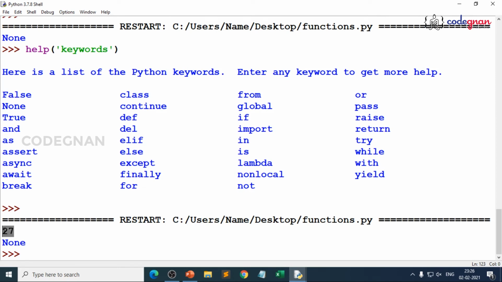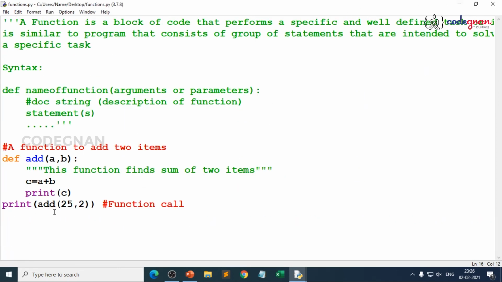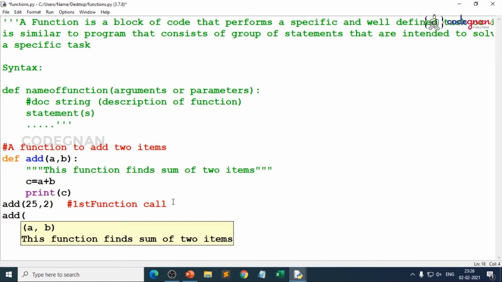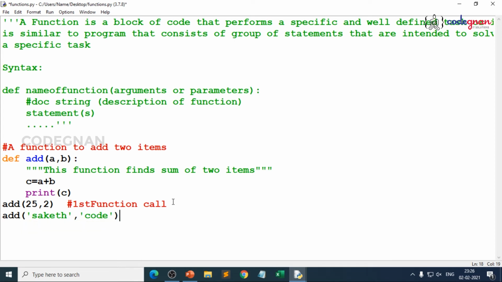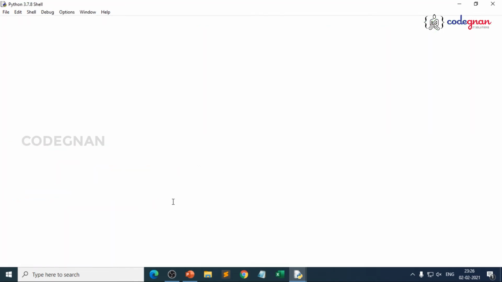You got 27 here, but you got none. Once you give print in the function logic, you need not have print here. So you can remove print here and you can call any number of times. That means this is a first function call, and for the next function call, you can give anything. I'll give Saket and code. Just execute this. What happens?